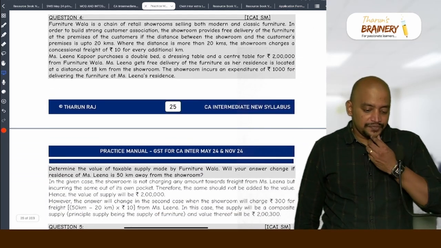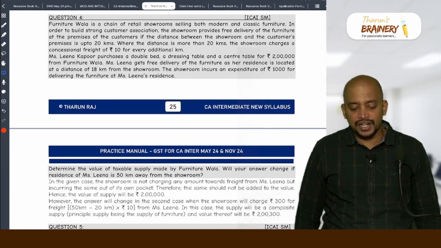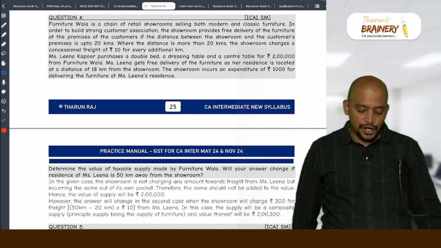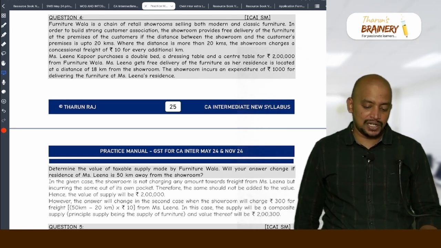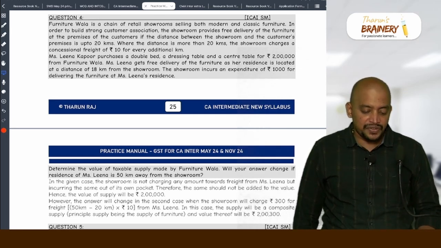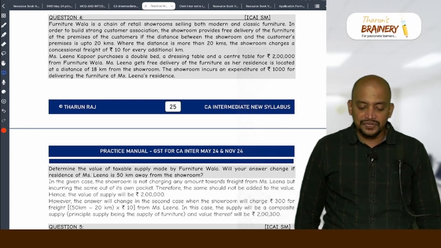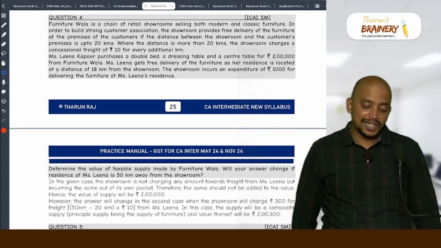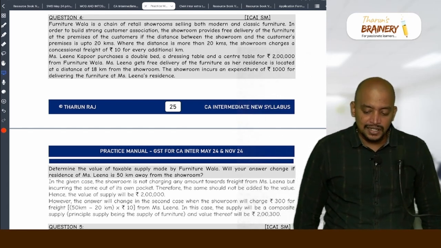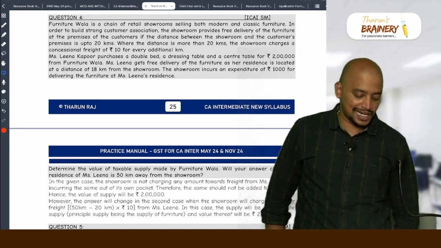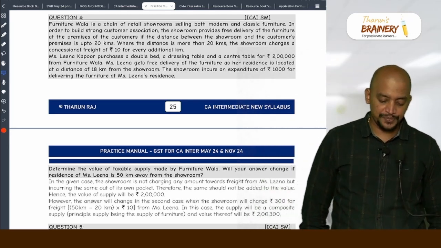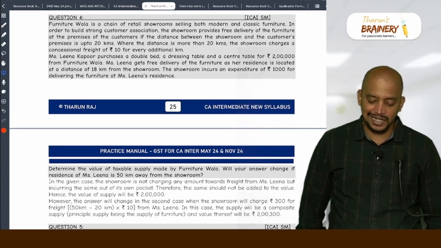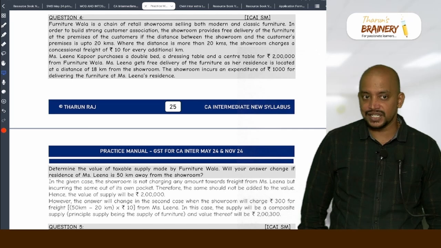Then question number 4. Furniture Wala is a chain of retail showrooms selling both modern and classic furniture. In order to build strong customer association, the showroom provides free delivery of the furniture at the premise of the customers if the distance between the showroom and the customer's premise is up to 20 kilometers. Where the distance is more than 20 kilometers, the showroom charges a concessional freight of rupees 10 for every additional kilometer. Miss Leena Kapoor purchased a double bed, a dressing table and a center table for rupees 2 lakhs from Furniture Wala.